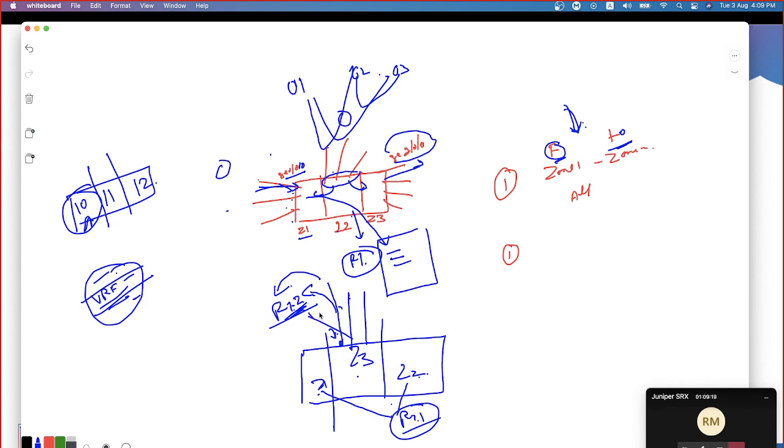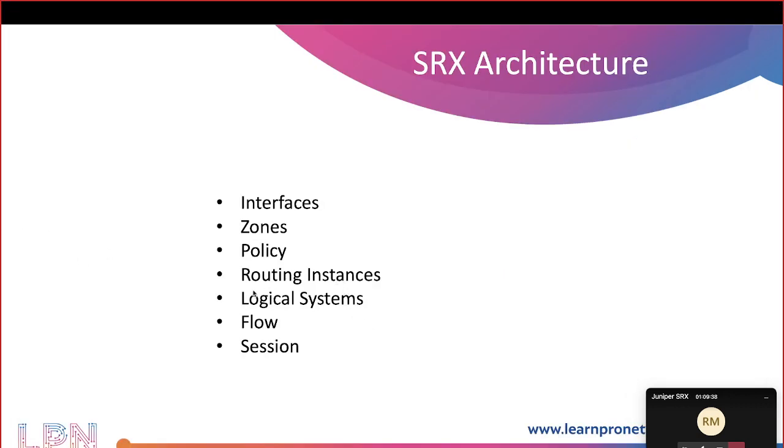The benefit of this is, if I don't slice this, all the routing entries will be kept in a single routing table. It will take more time to do the lookup compared to slicing. Okay. Now there is also one more point. That's what we understood with respect to the routing instances. There is something called logical systems. What is this logical system?